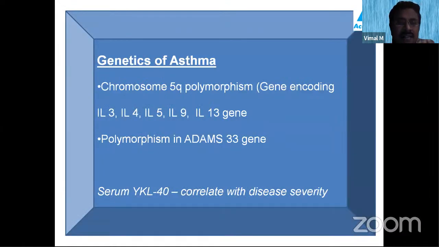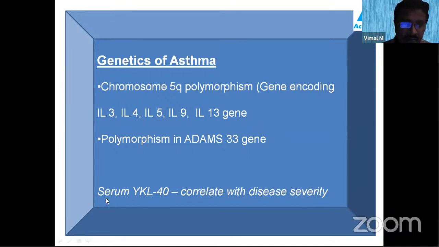The genetics of asthma has been a favorite question of your examiners. Chromosome 5q polymorphism, that is, the gene encoding interleukin 3, 4, 5, 9 and interleukin 13, and you have to remember the polymorphism in the ADAM33 gene. All of this has been implicated in the genetics of asthma.